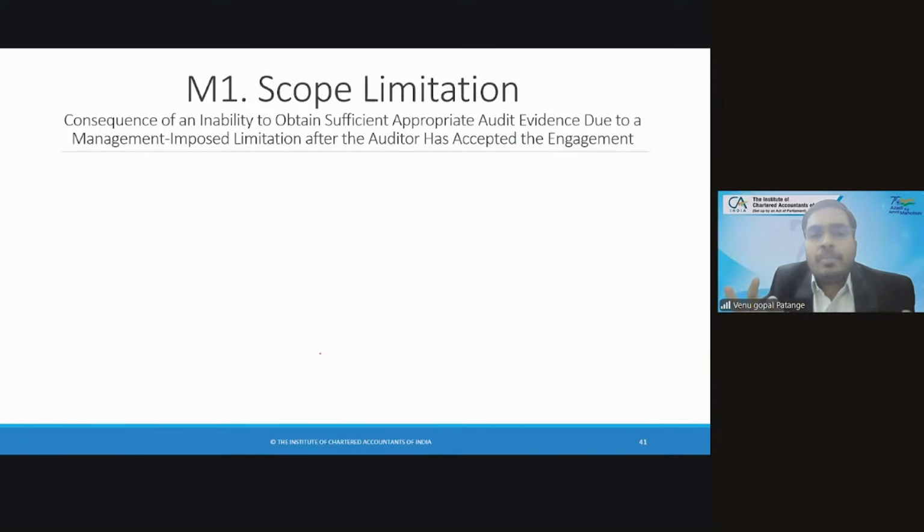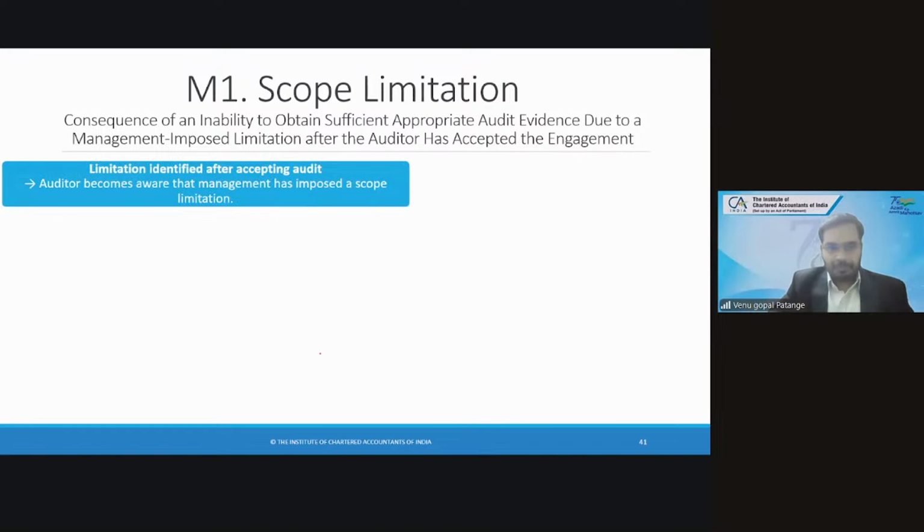If you can withdraw, resign. If withdrawal is not practicable, if law is not permitting you to withdraw without giving a report, then you will assess whether the evidence not given is just material or material and pervasive. If it is material, give qualified. If it is material and pervasive, give disclaimer.